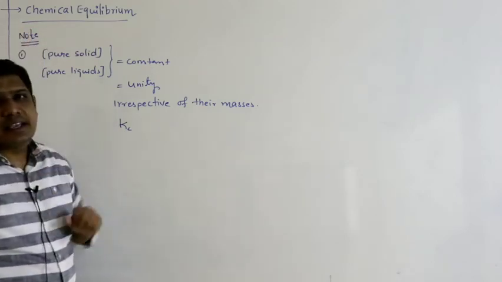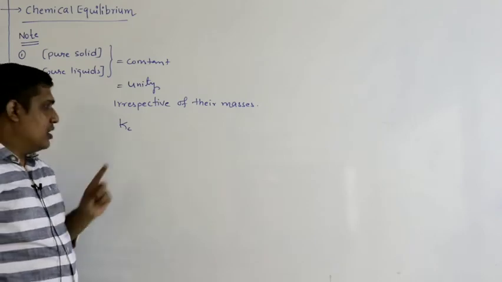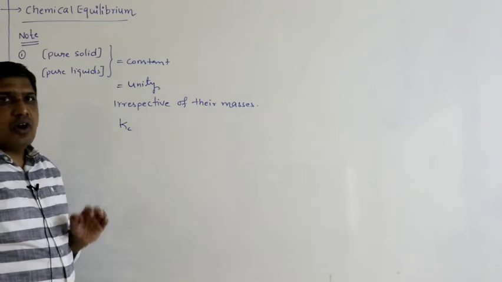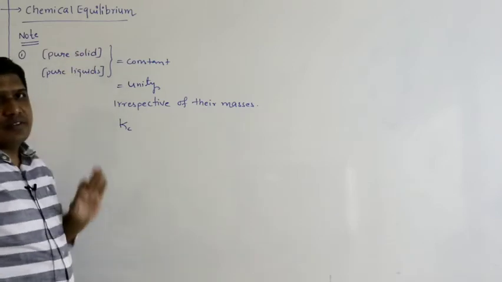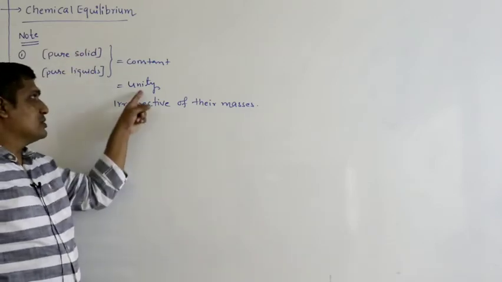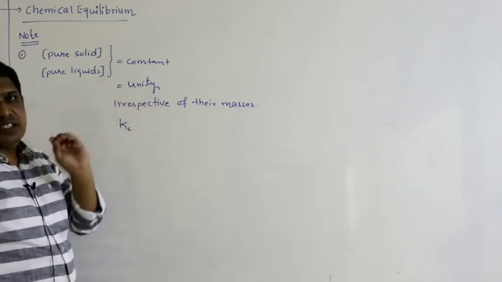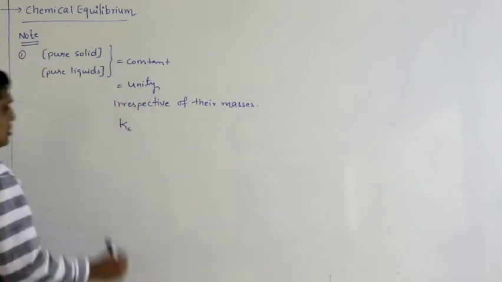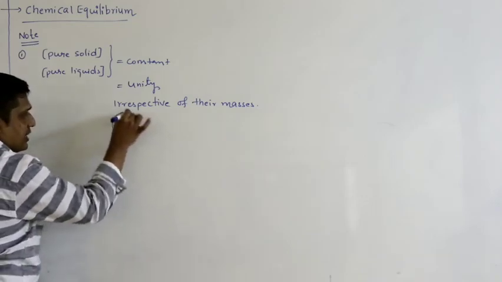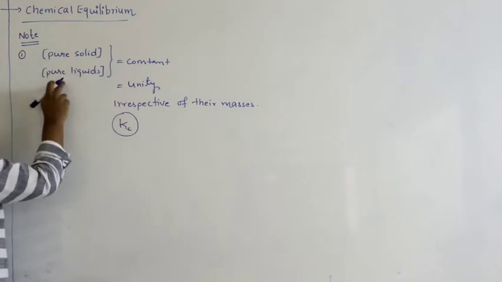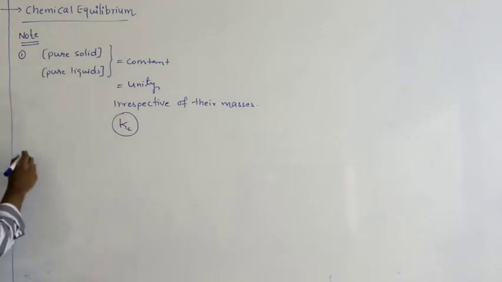Once again, while writing the Kc equation, the molar concentrations of pure solids and pure liquids can be avoided because they are considered to be unity, 1. Right, the change in their concentration is negligible. So that is the point. While writing Kc, you can avoid writing the concentration of pure solids and pure liquids.